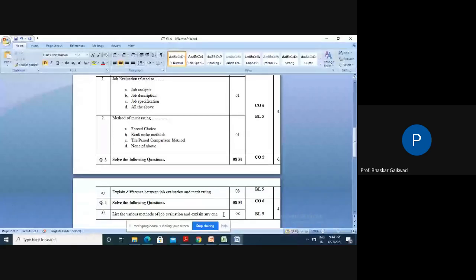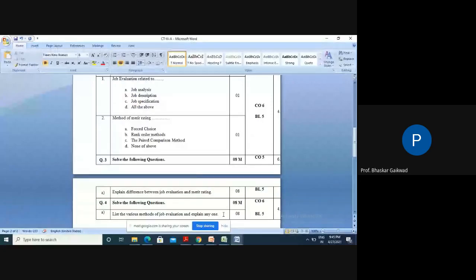If you want to increase efficiency or performance, words like job satisfaction, performance, or efficiency will always be there in merit rating; when these points appear, it is related to merit rating. Then the sixth point under job evaluation. Out of job evaluation and merit rating, which is first? Job evaluation is first, and merit rating comes after. The corresponding point in merit rating is that it comes next to job evaluation.